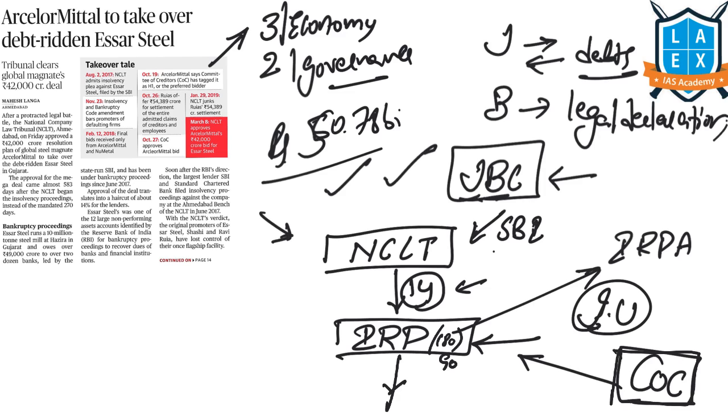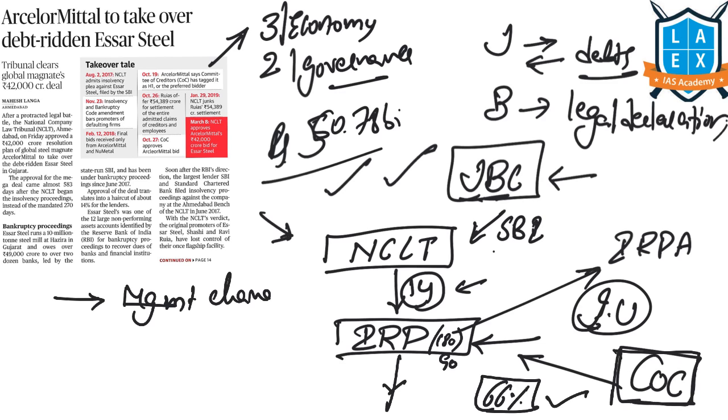To accept this resolution plan, 66% of the committee of creditors has to vote for it. Only then will that plan be implemented. What can be involved in that plan? Here, a company can be sold off to another company, or its management can be changed, or its business plan can be changed, or it can be leased to some other person. If this plan is not accepted by 66% of the committee of creditors, then the company will be liquidated.